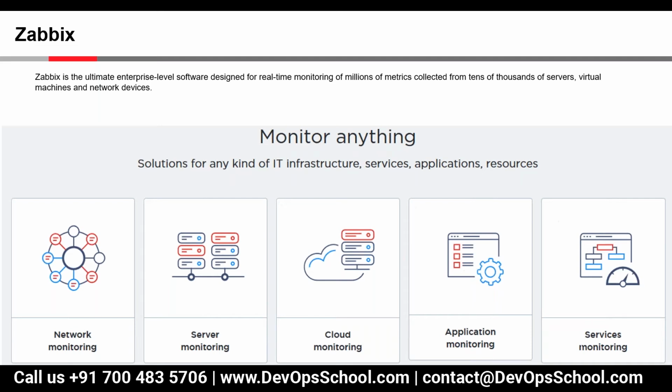Any particular location we can create, and we can give that particular location to the agent. How will Zabbix know this script is there? We have to give the location path in agent.conf, a particular path to the agent.